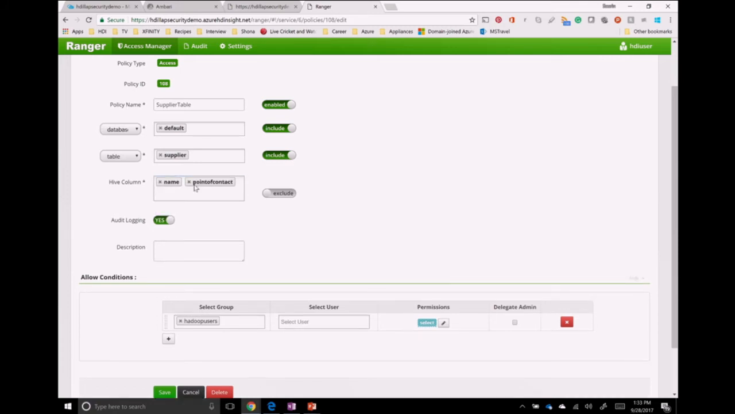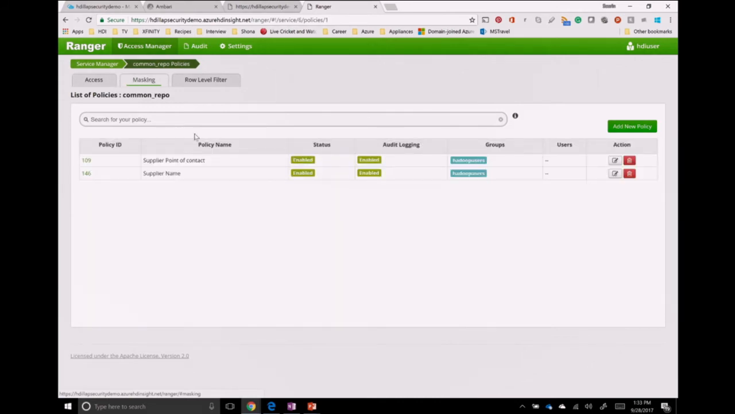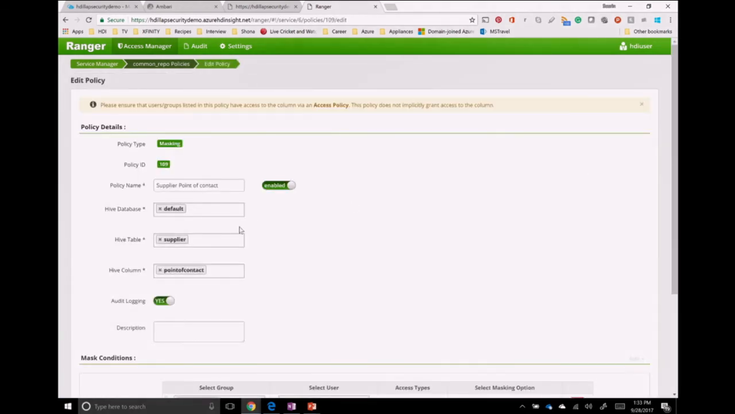That is one possibility. And when the data scientist 1 tries to access those columns, they will get an access denied. But there is an even better way to do it, which is through data masking. If you go to data, in data masking there are 2 policies that I've created, the supplier name and the supplier point of contact. So let me show you the policies.